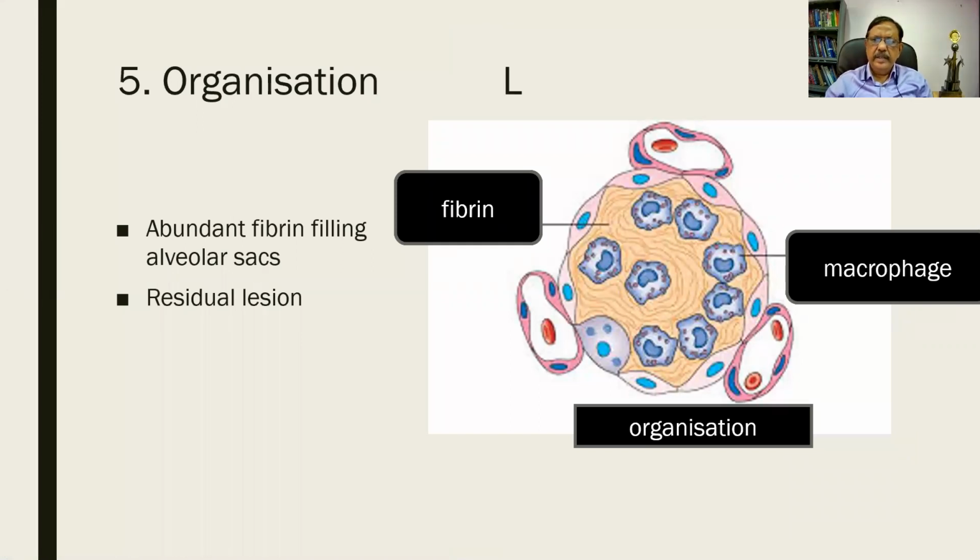As I mentioned earlier, there can be a complication. Any inflammation, there can be some amount of fibrin that is being produced. And when it is abundant, you find that it fills the alveolar sac, and that is called organization. Organization means replacement with fibrin. This can be seen in other lesions such as the thrombus also. Macrophages are there and it becomes a permanent residual lesion. It will not be cleared.